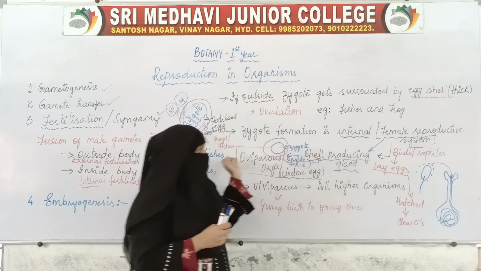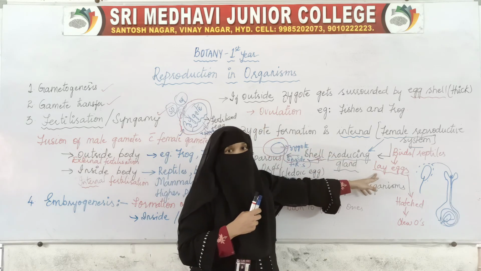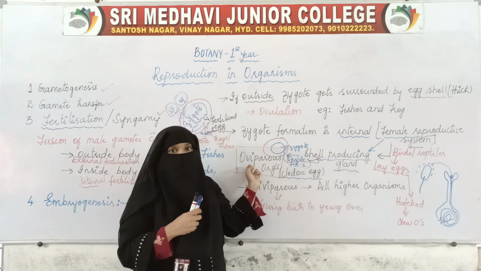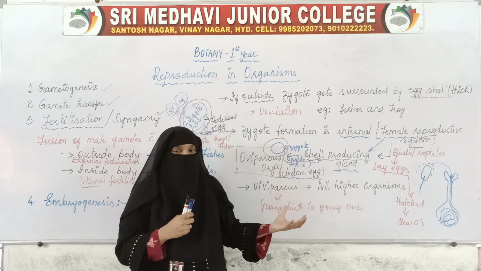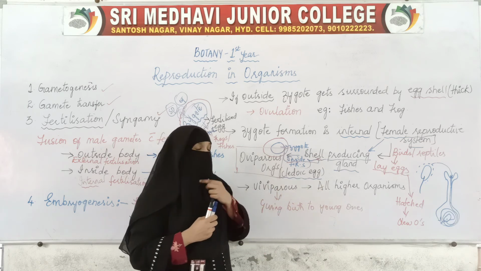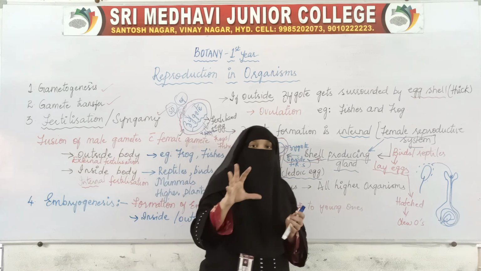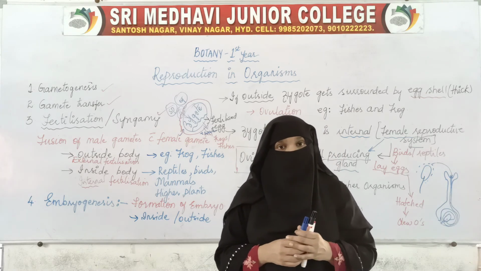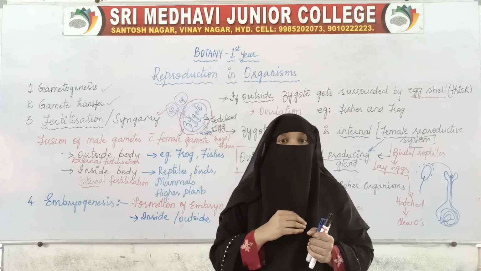So if the new organism comes out of an egg that is laid, then it is said to be an oviparous organism. And if the organism gives birth to young ones directly, then it is called a viviparous organism. So this was the gist of how sexual reproduction takes place. In the next lesson, sexual reproduction in plants, we will be studying exclusively about plants.